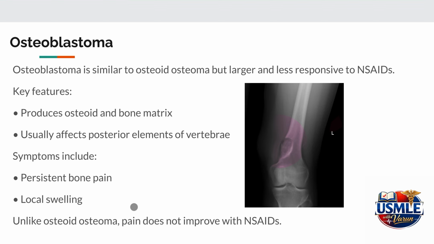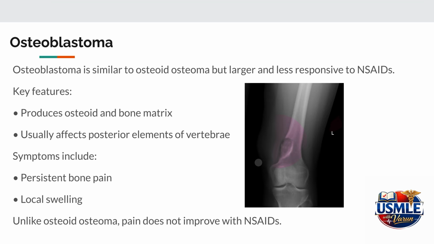Osteoblastoma is similar to osteoid osteoma but differs in several key ways. It tends to be larger and often occurs in the posterior elements of the vertebrae. Unlike osteoid osteoma, the pain associated with osteoblastoma does not typically improve with non-steroidal anti-inflammatory drugs, and patients might present with persistent bone pain and sometimes with swelling in the affected area.